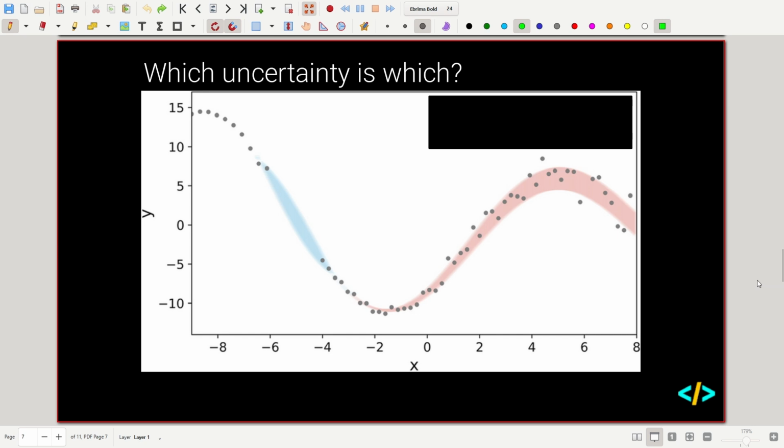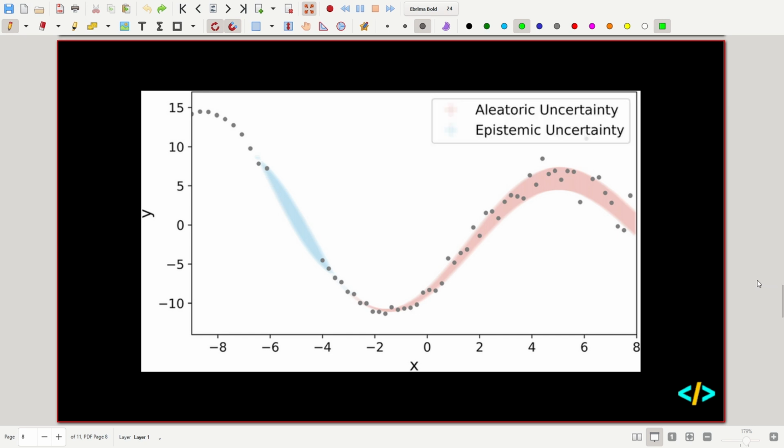Okay, so blue is epistemic. Yeah, good. And so red is aleatoric. Why are we saying blue is epistemic? Does anyone want to explain? You can also raise your hand if you want to talk, or you can just type it in the chat. No data points. Okay, good. Yeah, so because we don't have any data points, that's epistemic uncertainty, because with more data points we can train the model well. And then why is red aleatoric?